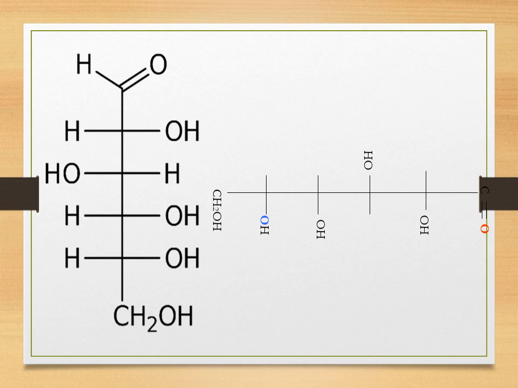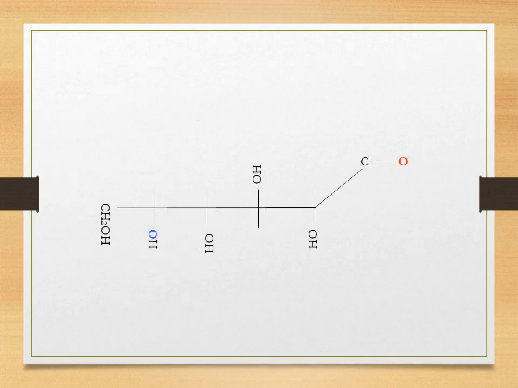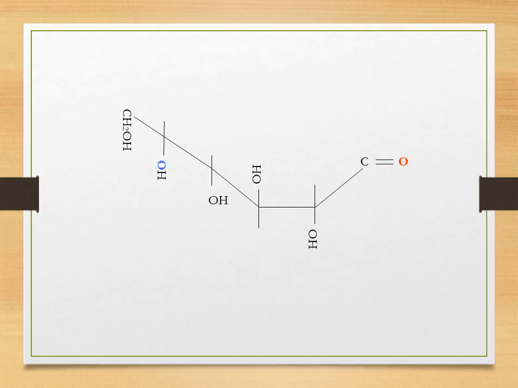Now students, we shall study how this Fischer projection formula is converted into the cyclic Haworth formula. Here you can see that these groups are forming a cyclic structure. Have a look at this. It is forming a pyranose structure. Now this OH group will form a bond with the aldehydic group.